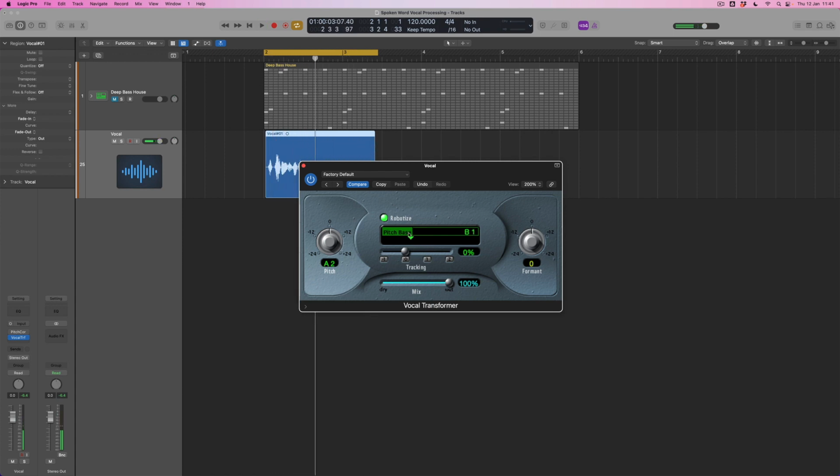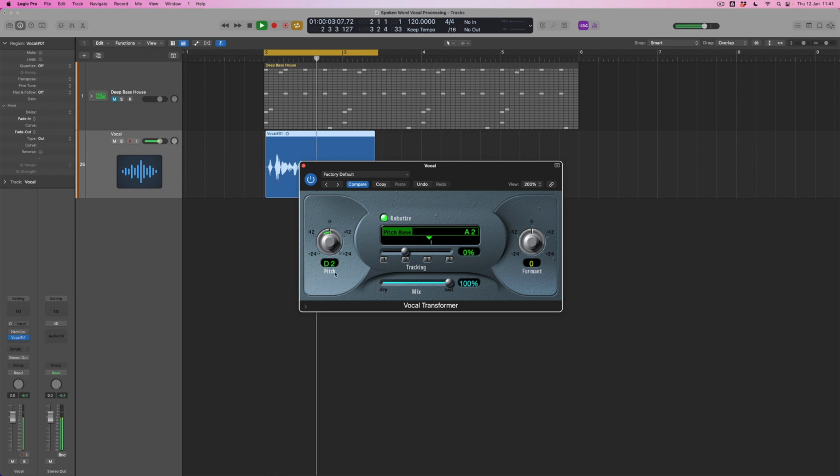Now what I can do with the pitch base is choose the middle of the pitch, and it was set at around A. Effectively this is a detection algorithm for saying, okay, what is the pitch base? What's the pitch at which you want me to analyze this? Logic is asking me that question, and then obviously if I wanted to choose a different pitch, I can select it here. So if again I wanted to keep working in D, having used this as the middle of the detection, I can then set the pitch I want it to be.